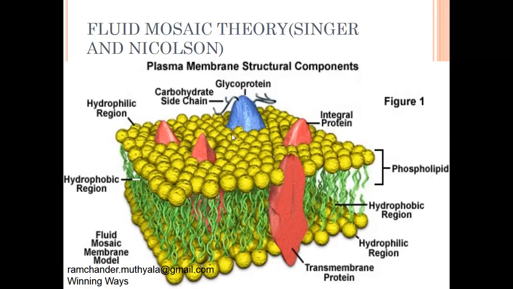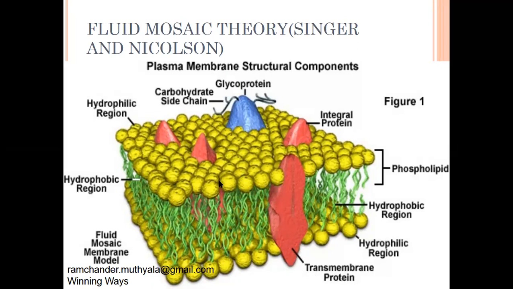Outer proteins are towards the outside of the plasma layer. They look like iceberg-like structures, present at the peripheral region of the plasma layer. They are called glycoproteins. The glycoproteins contain carbohydrate side chains. Then another protein is the integral protein. Integral protein is present at the center or middle portion of the plasma layer. They are also called transmembrane proteins.